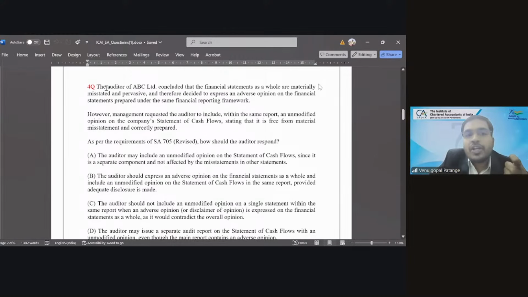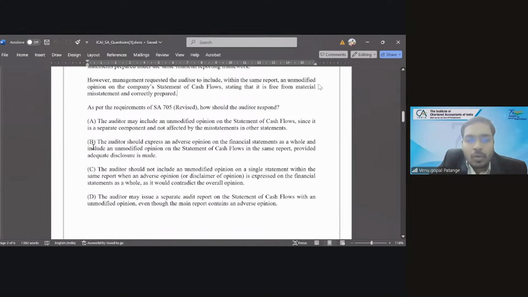In this question, the auditor of ABC Limited concluded that the financial statements as a whole are materially misstated and pervasive. He has already concluded, therefore decided to express an adverse opinion on the financial statements under the same financial reporting framework. However, management requested the auditor include within the same report an unmodified opinion on the company's statement of cash flows. Can he give this? No, sir. You cannot give this.